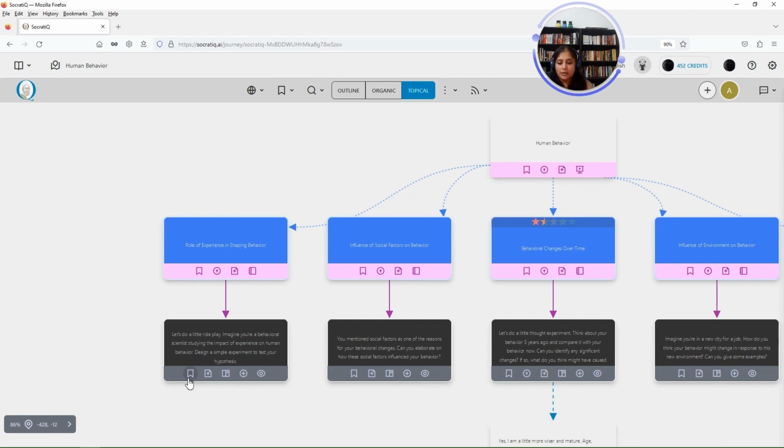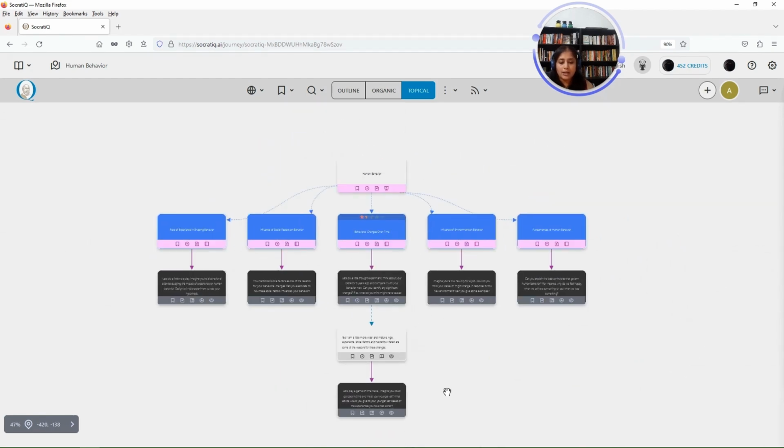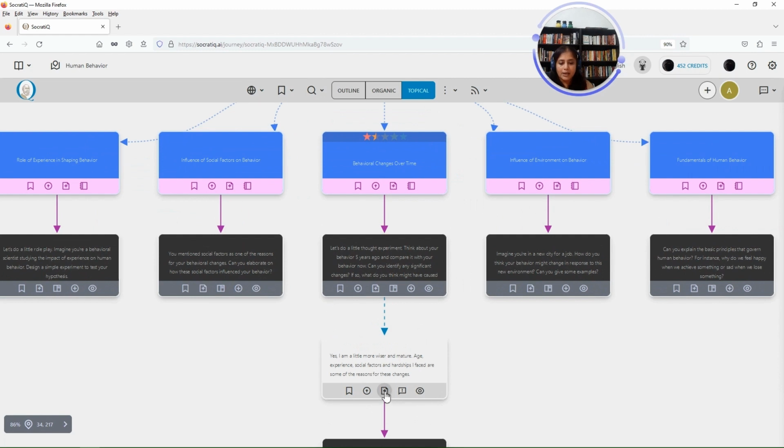Now these features are common to all the inquiries that are generated here, and any inquiries that Socratic will generate later as well. You can see that the bookmark option is common to a topic, to an inquiry, and to a response. Adding a note is also common to these three. View is also common to these three. You can add a response only to an inquiry.